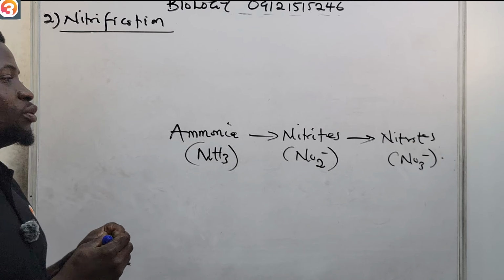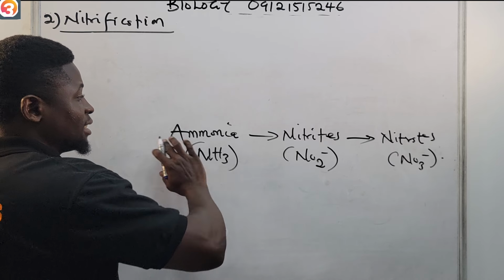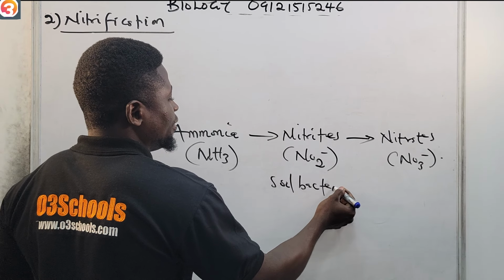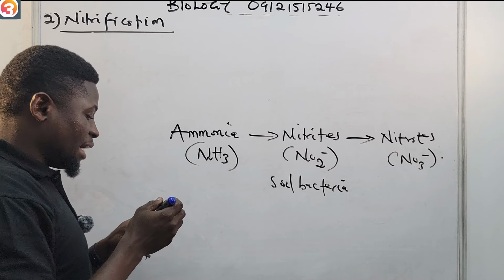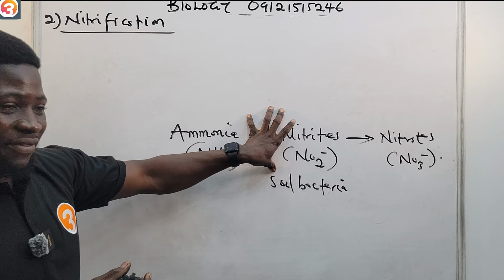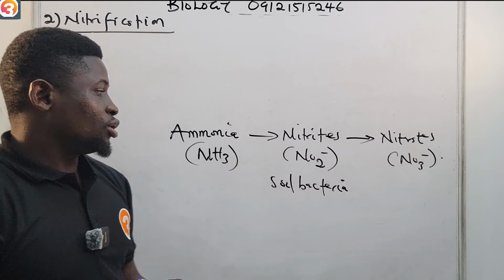So it's a 2-step reaction, and this is done by soil bacteria. The ammonia is converted to nitrite first, and then from nitrite to nitrates.